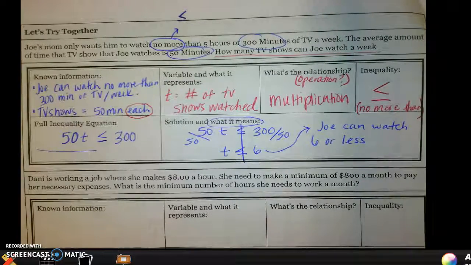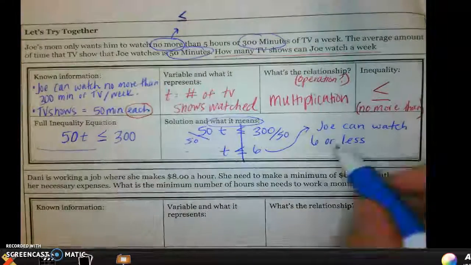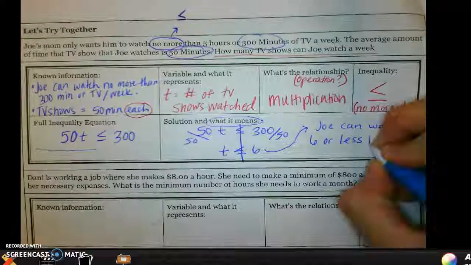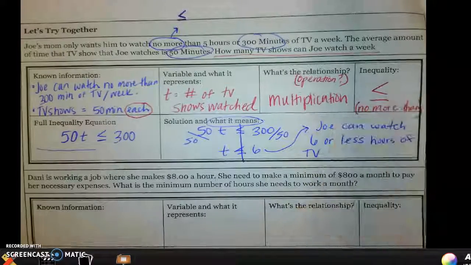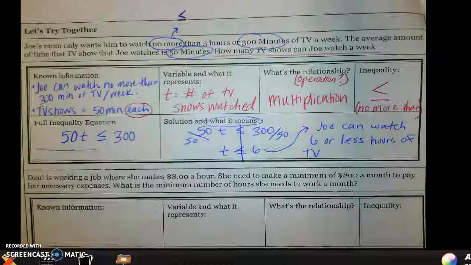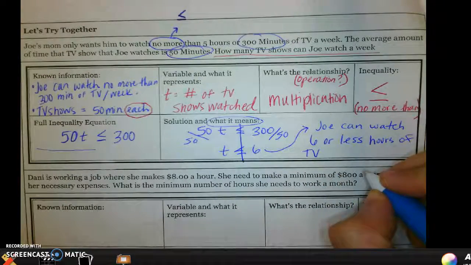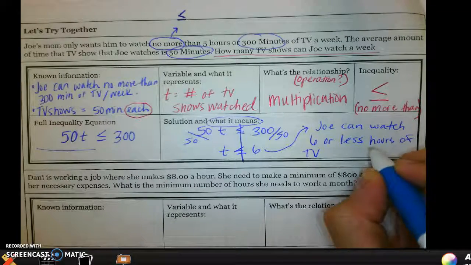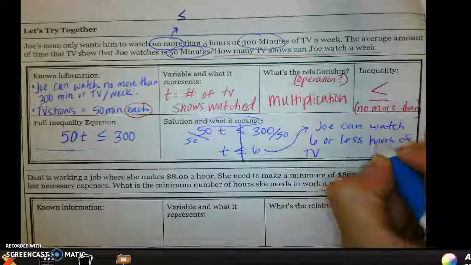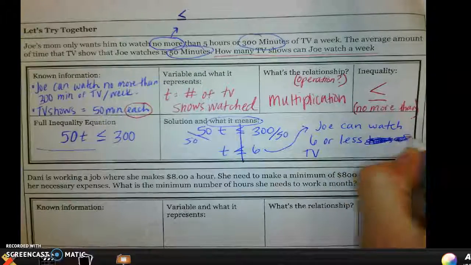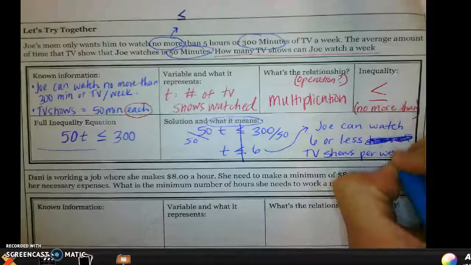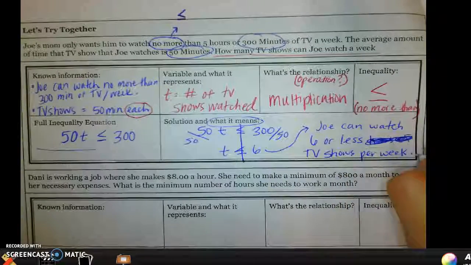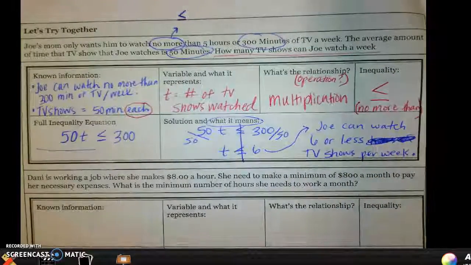So Joe can watch 6 or less hours of TV. Oh, I'm sorry. Not hours. 6 or less TV shows per week. Sorry, always trying to look back and remember what I'm actually answering. So Joe can watch 6 or less TV shows per week.